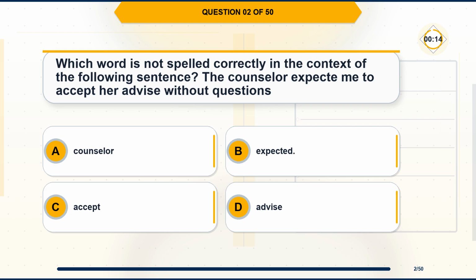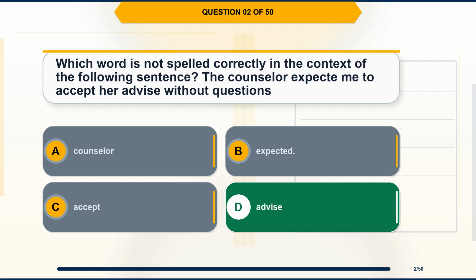Question 2. Which word is not spelled correctly in the context of the following sentence? The counselor expect me to accept her advice without questions. Option A. Counselor. Option B. Expected. Option C. Accept. Option D. Advise.